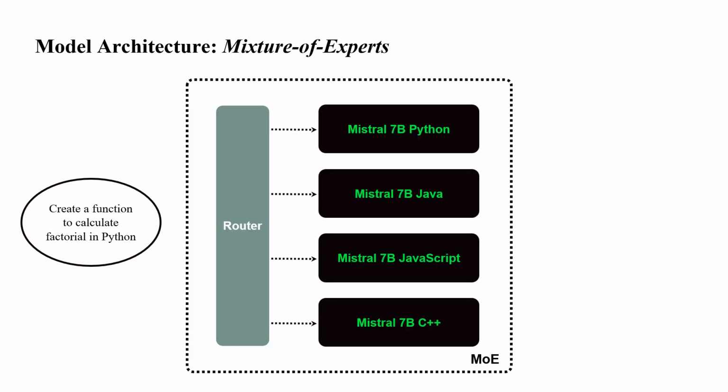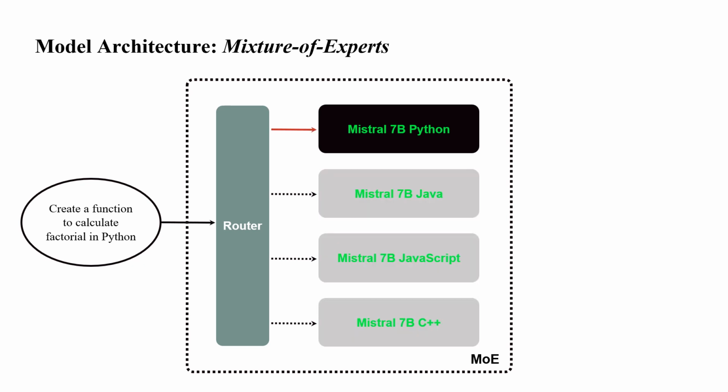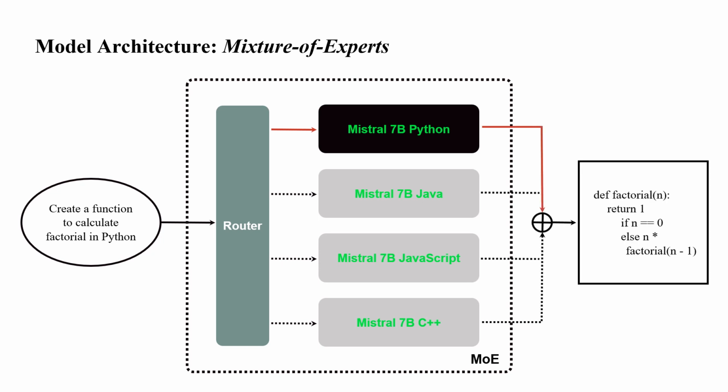When we feed a prompt that expects a Python code snippet into the MOE model, the router selects the Python expert model and produces the correct output.